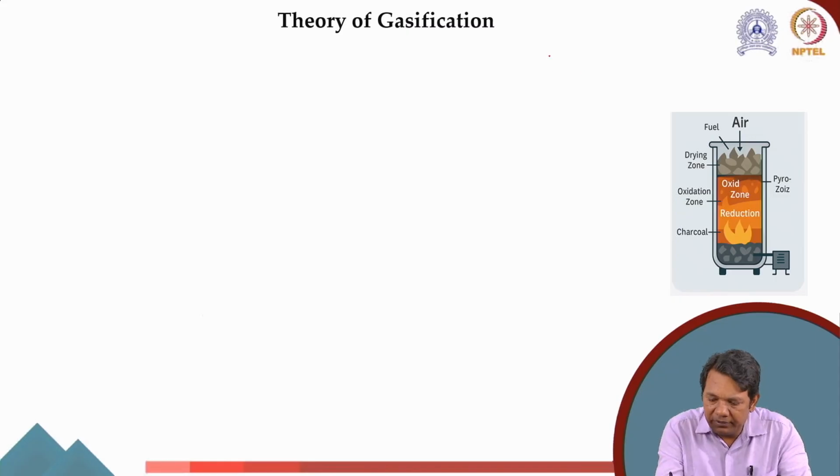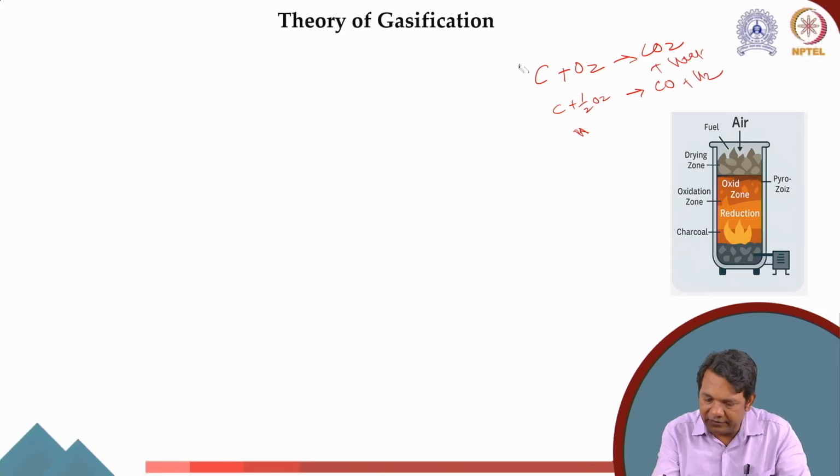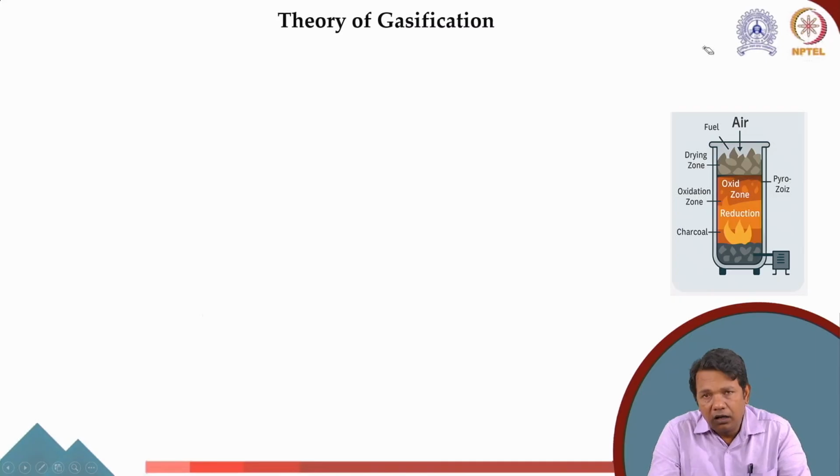If you remember, in the beginning I said that if this is carbon, and I give it complete oxygen, it will convert to CO2 plus give me heat. Now if I limit this oxygen to half, what it will give me is CO, plus if there is any hydrogen, it will give me H2. So this is primarily what happens in gasification. It's a kind of partial oxidation, and we already discussed that here is your biomass, then there is a drying zone, an oxidation zone, a reduction zone, and a pyrolysis zone as well.